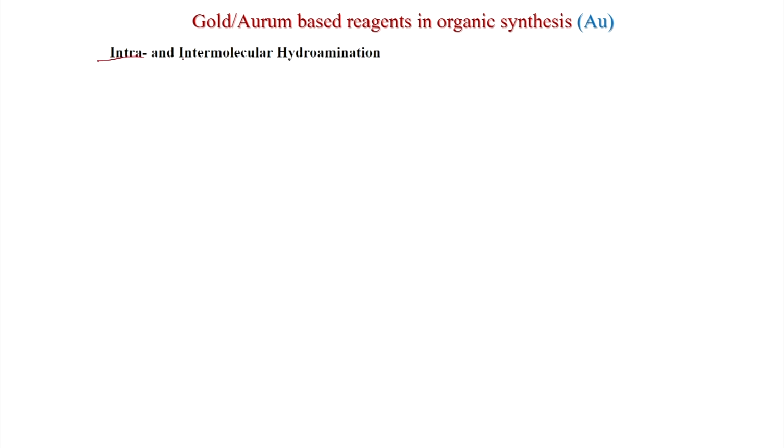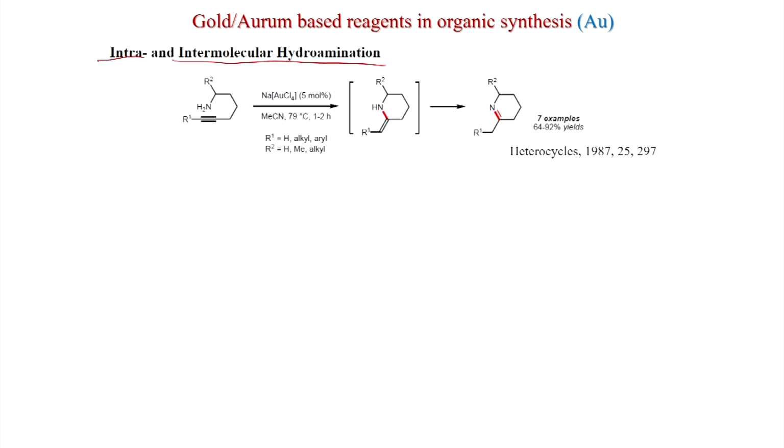So, we will see different reactions. First, we will see intra and intermolecular hydroamination, like this, a primary amine. So, this is a primary amine and the alkyne is here. Now, with NaAuCl4 5 mole percent, acetonitrile solvent, 79 degrees centigrade, 1 to 2 hours, R1 can be a terminal or internal alkyne, R2 is equal to hydrogen, methyl, alkyl. So, this can be a substitution or hydrogen is possible, and then you get this intermediate.